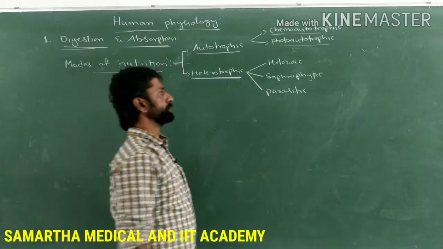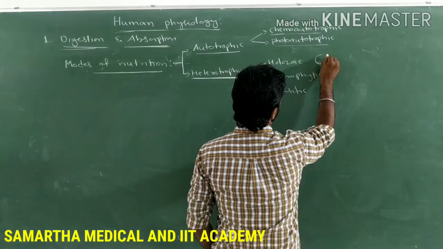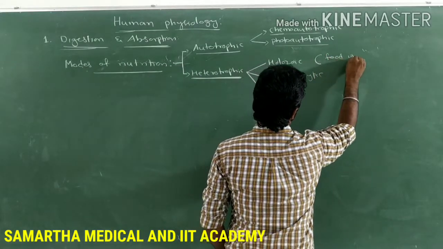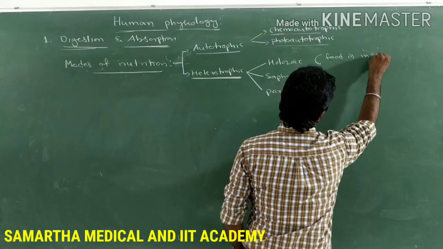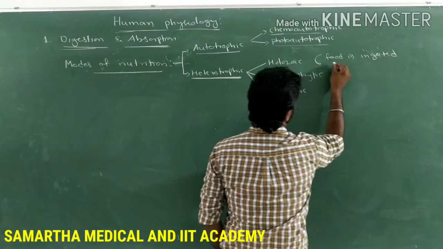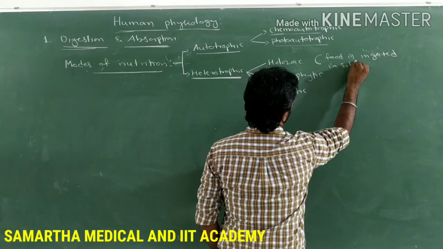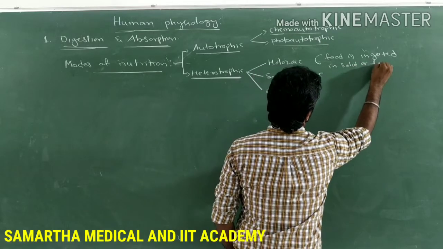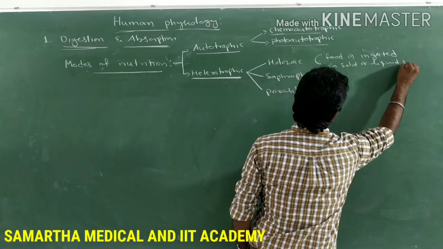In the holozoic mode of nutrition, what happens here? The food is ingested in solid or liquid state.